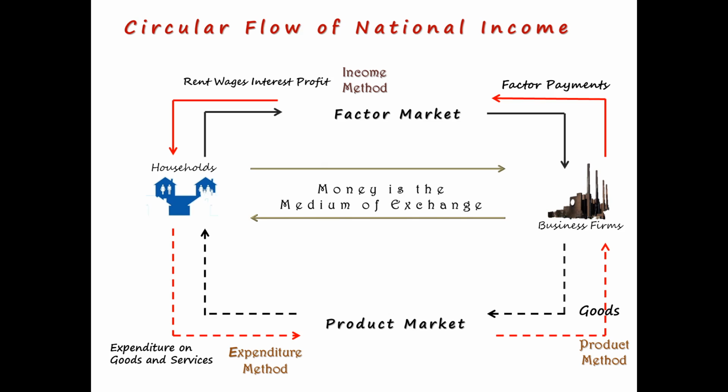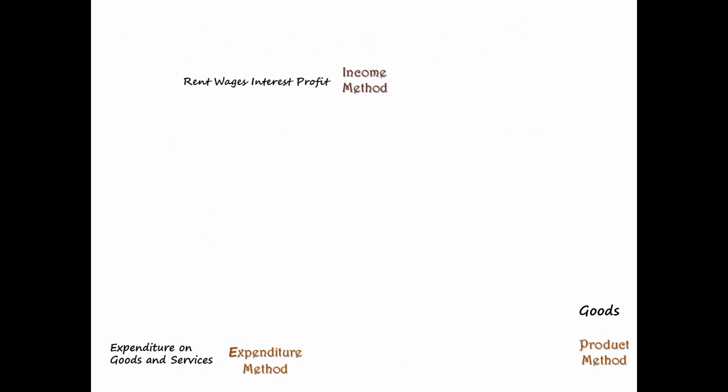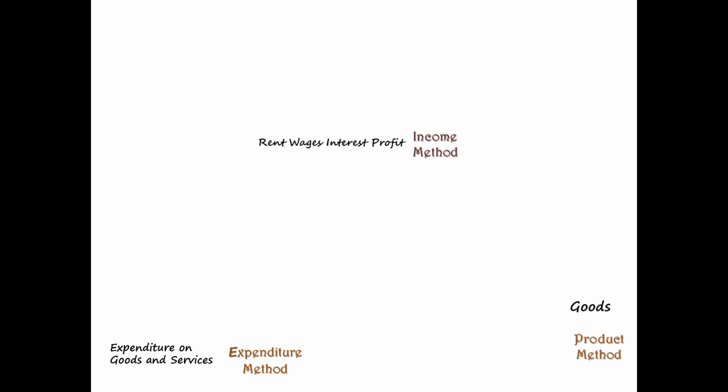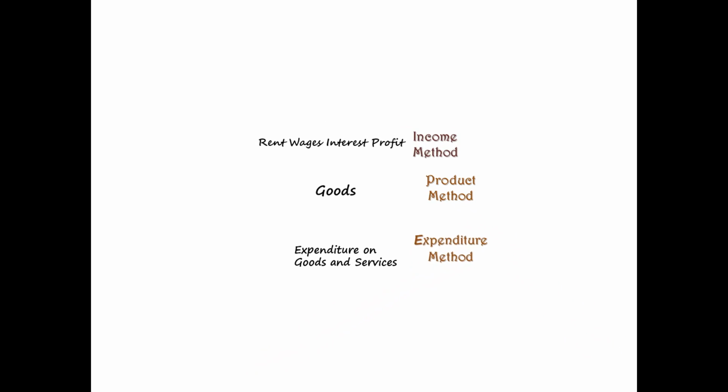And when we are calculating national income, we are not calculating it as different methods, but there are different ways of calculating the national income which are happening at the same time. So if you speak about the three methods of calculating national income, the first one is the income method, the second one is the product method, and lastly the third one is the expenditure method. These are the three methods that we are going to analyze in our further slides.